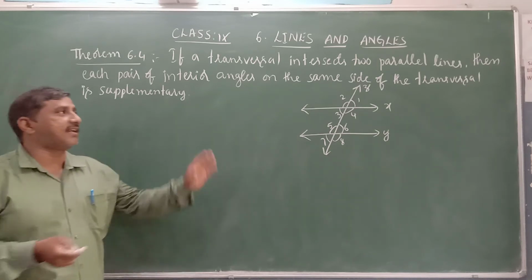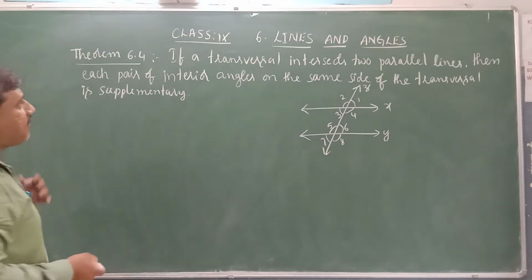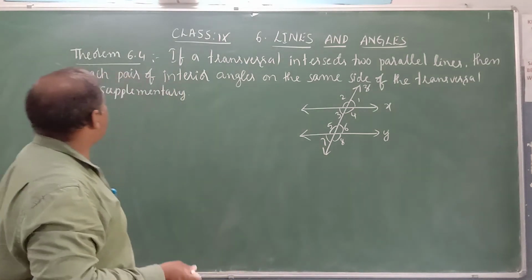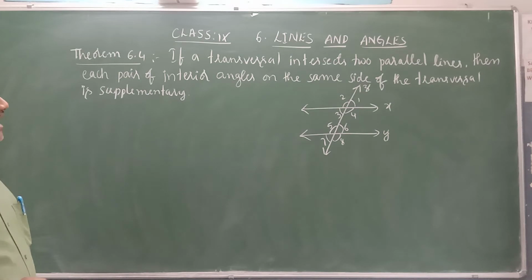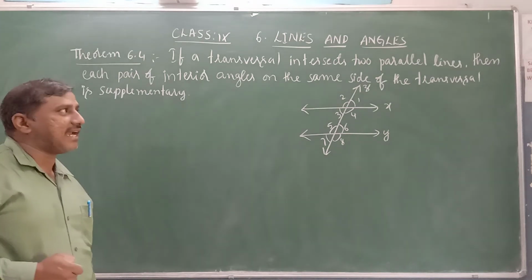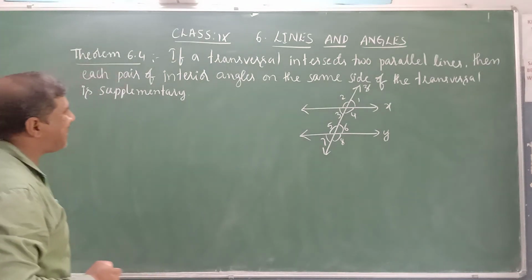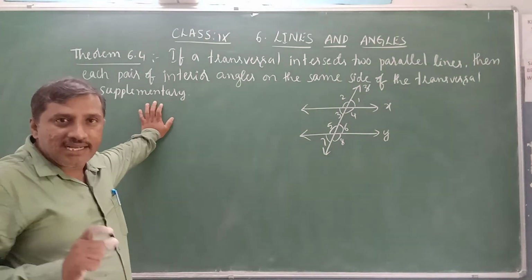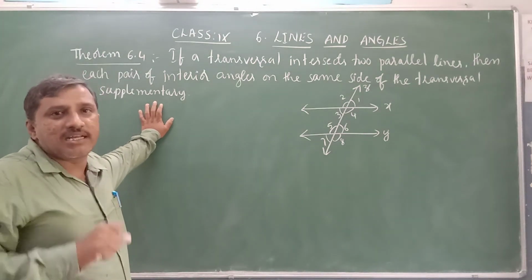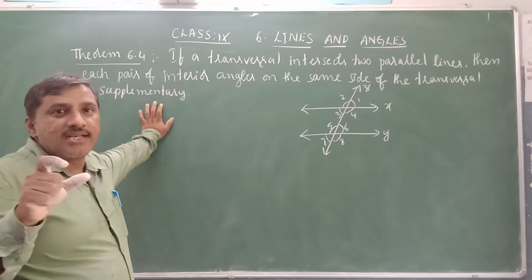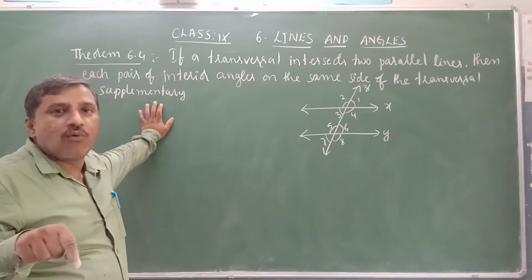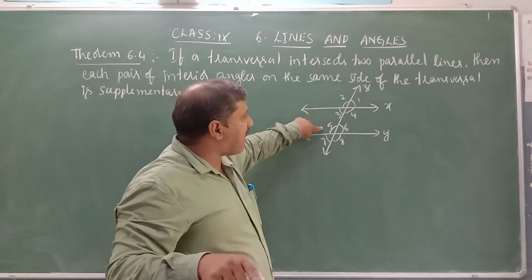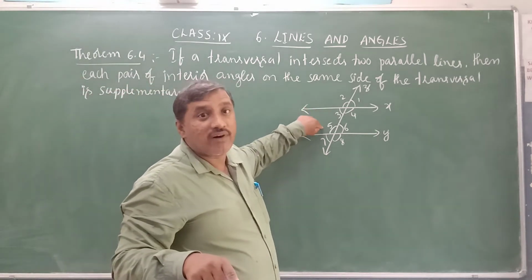Now we will discuss theorem 6.4. If a transversal intersects two parallel lines, then each pair of interior angles on the same side of the transversal is supplementary. That pair of angles are supplementary angles. It means the sum of their measures is 180 degrees. That is, angle 3 plus angle 5 is equal to 180 degrees.